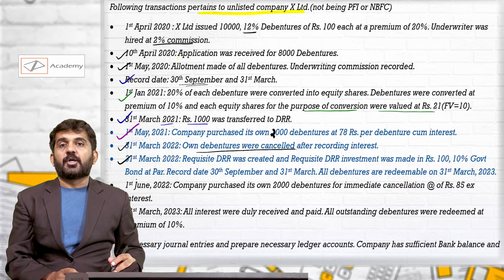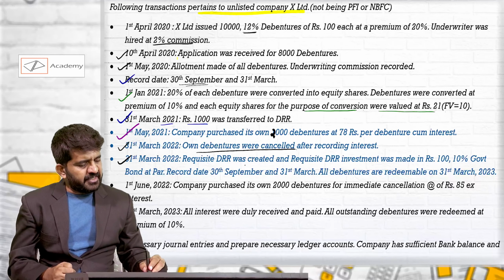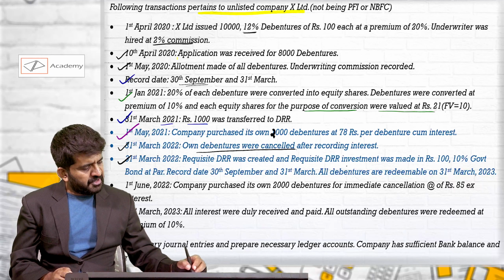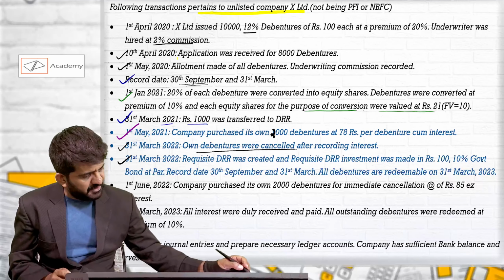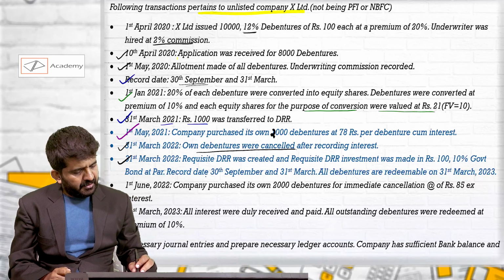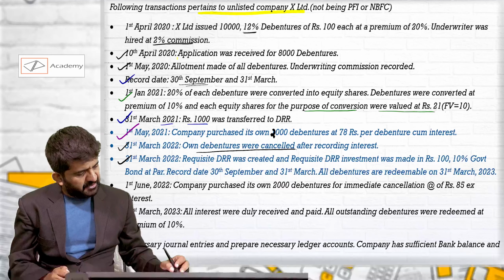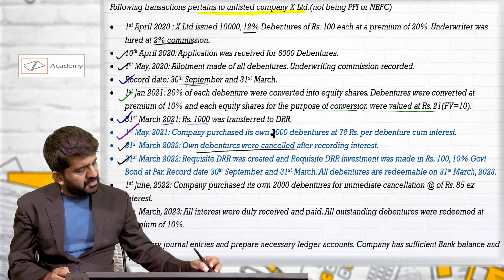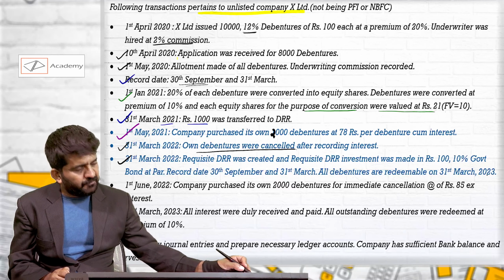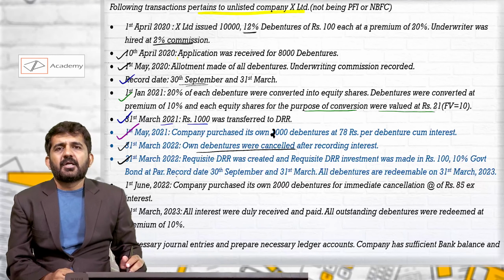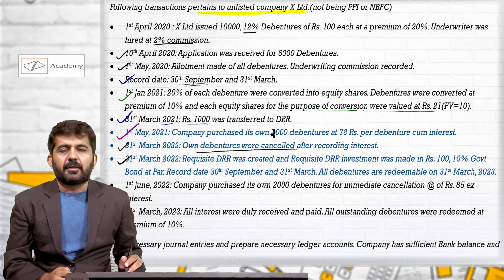31st March 2022. Requisite DRR was created and requisite DRR investment was made in rupees 100 10% government bond at par. Record date 30th September and 31st March. All debentures are redeemable on 31st March 2023. Now what does Companies Act say is very simple.